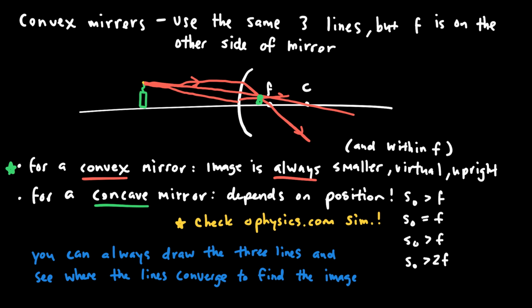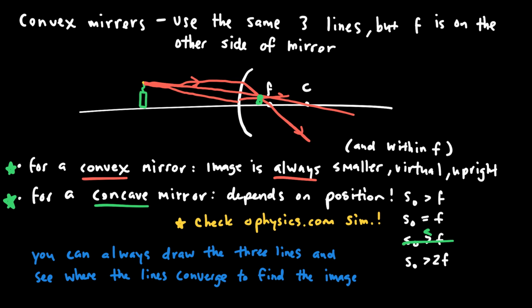But as I said, for a concave mirror, my second bullet point, it's going to really depend on the position of the object. So is the object in a position that's greater than, equal to the focal point, or is it greater than twice the focal point? And I suppose I wrote the same thing on there twice. One of them probably should be less than.